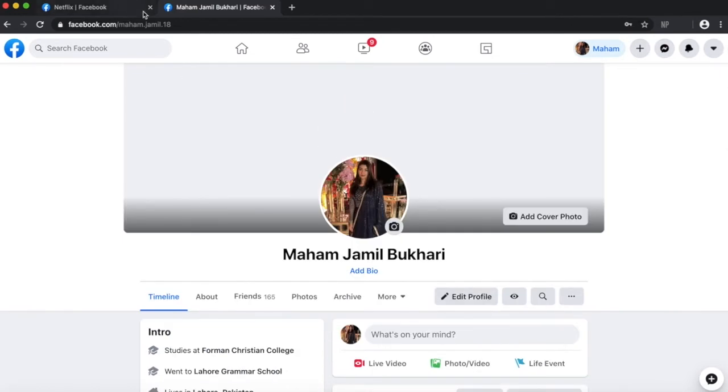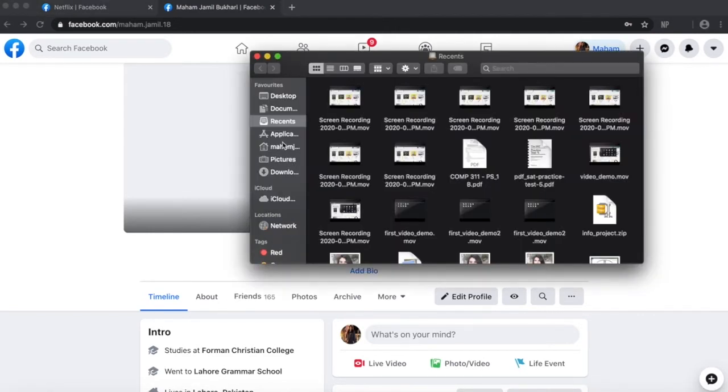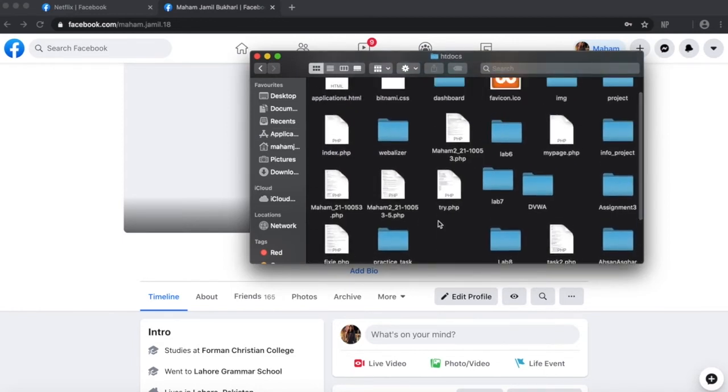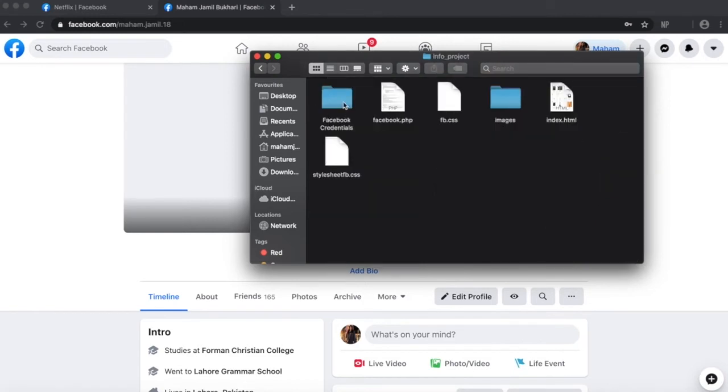Now since the user has inputted his email ID and password, we will have his email ID and password saved. Let me show you. We created a text file. There his email ID and password will be saved. This is the folder, Facebook credentials.